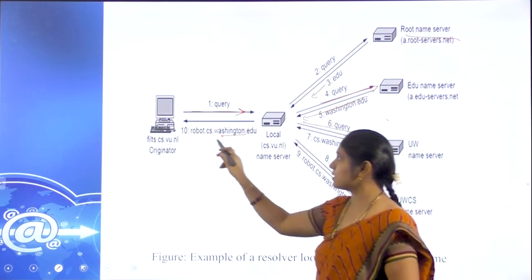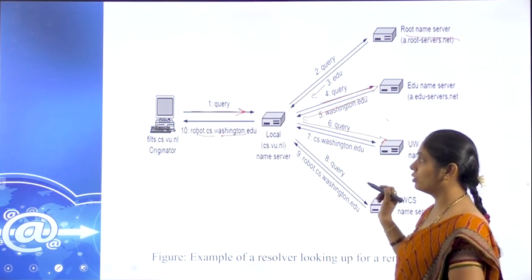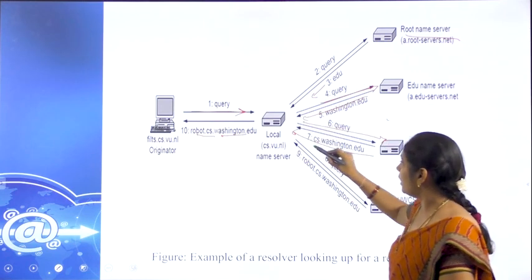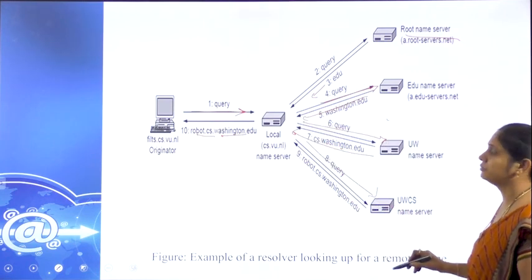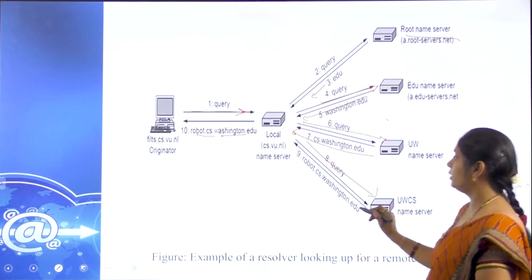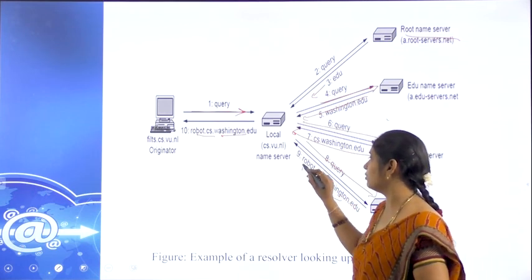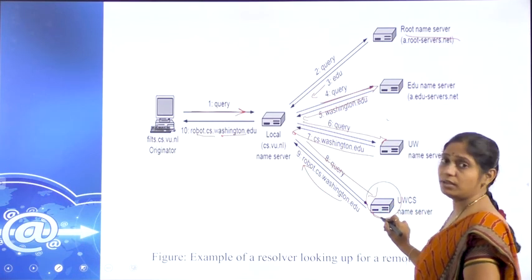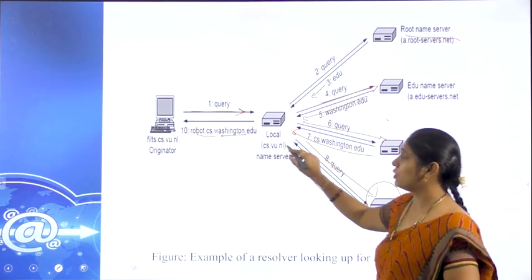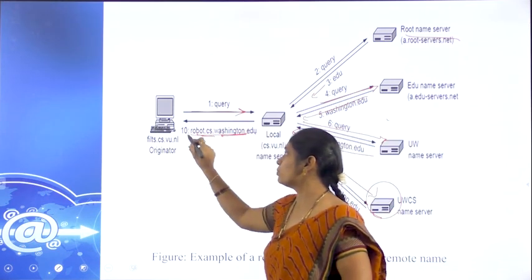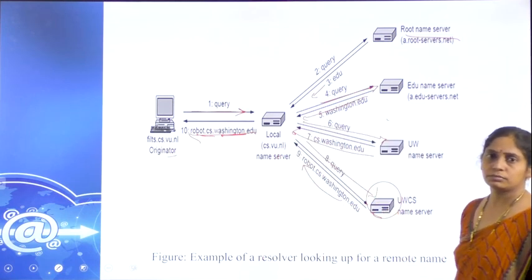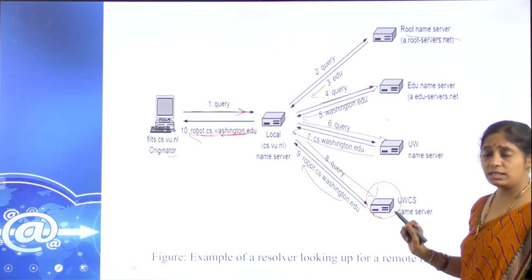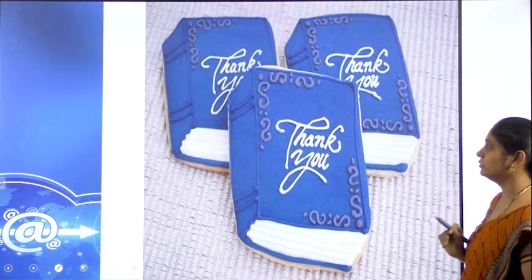From here, which one is it accessing? This one. So cs, robot.cs. So cs will give a response to it, and it connects to that respective server. The query will be given to this, and it gives the robot.cs.washington.edu server. Finally, this specific name server is connected to the local server, and the local server will give the response to the client. Okay. Likewise, the DNS resolver works. Thank you.